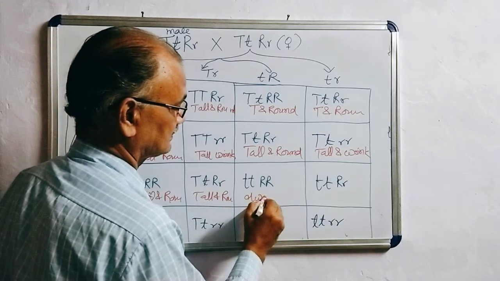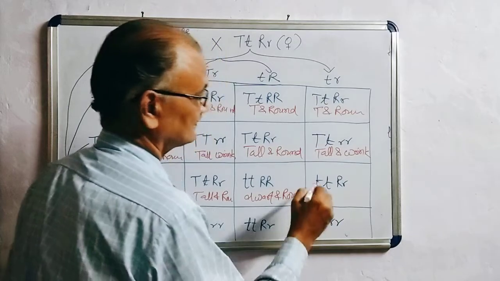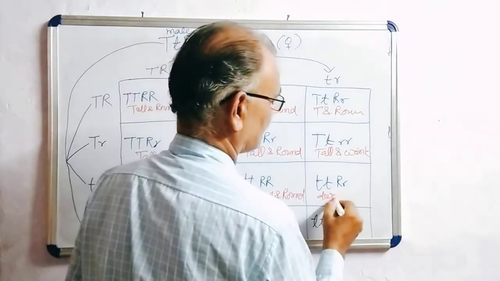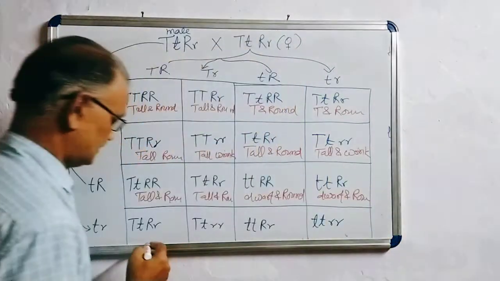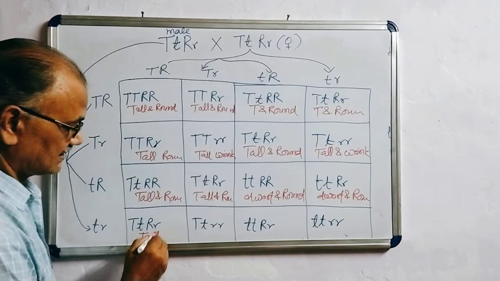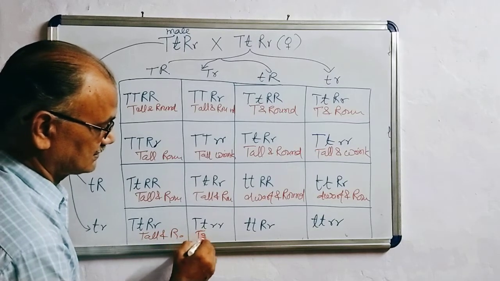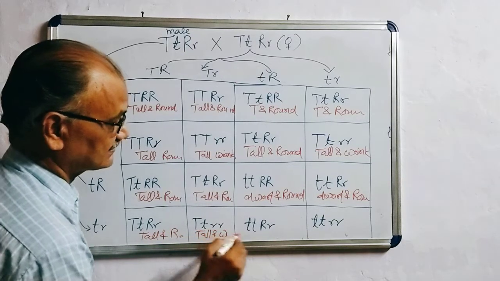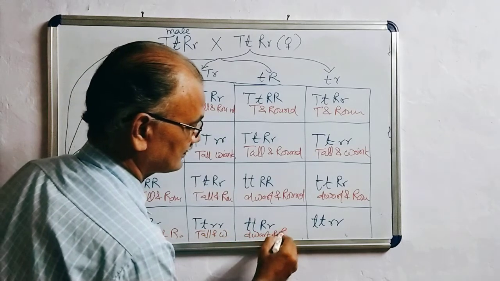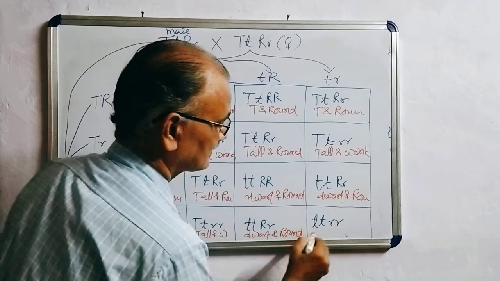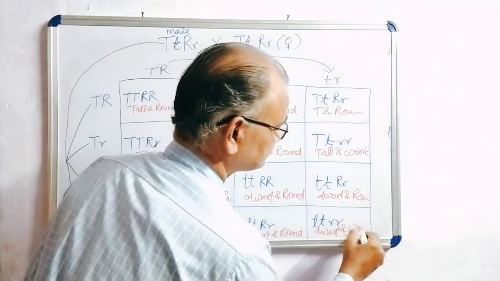Dwarf and round. Dwarf and round. Tall and round. Tall and wrinkled. Dwarf and round. Dwarf and wrinkled.